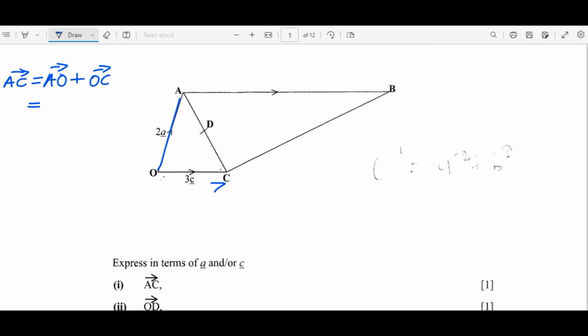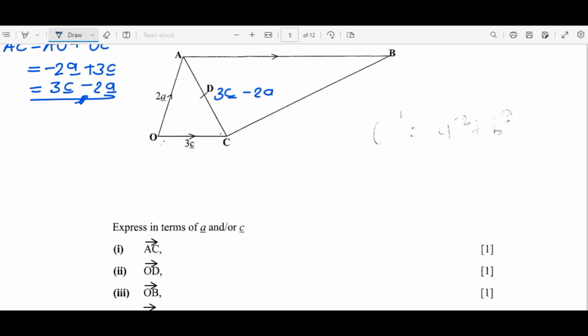So this one is like we are going against the arrow. We are supposed to introduce negative to 2A, so 2A becomes negative 2A. Then for this one, we are just going in the correct direction, so we just get it the way it is, plus 3C. Then I'm going to begin with the positive vector: 3C minus 2A is our final answer. So this is the vector for AC.